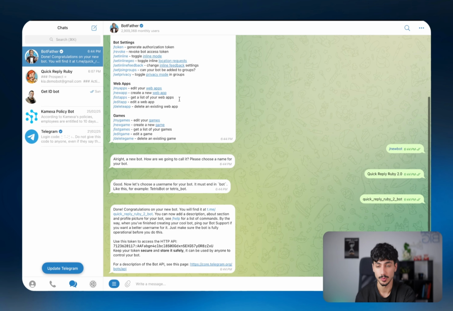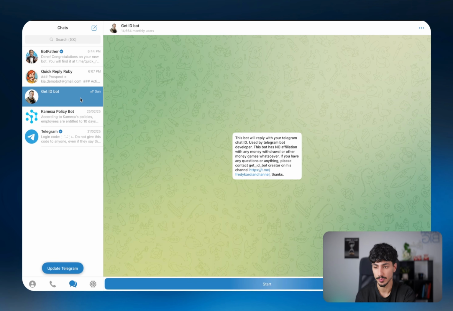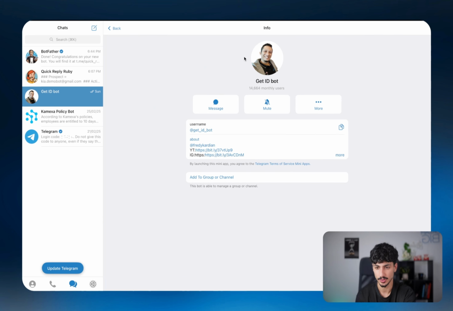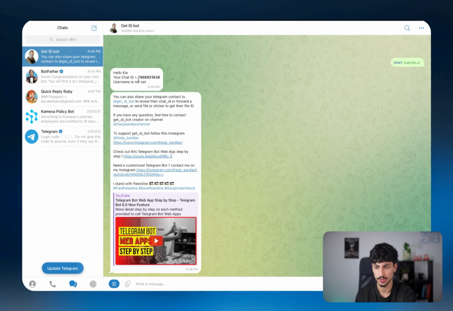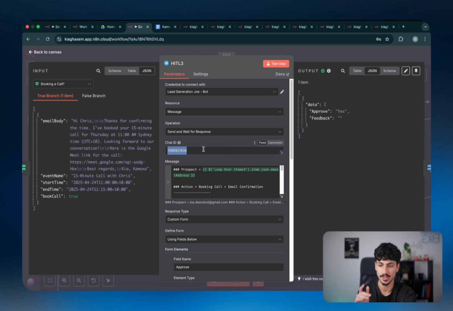To do that, what you guys want to do is go to another bot called getIDbot. So just go back up to the search and search up get_ID_bot. And then click on start. And then it's going to say, cool, your chat ID is this. So that's your unique chat ID for your Telegram account. So then you just want to copy that chat ID and then come back in here and paste that chat ID into your n8n instance.